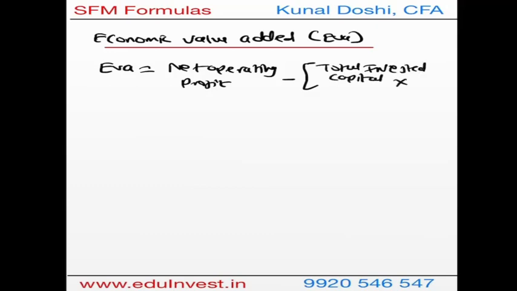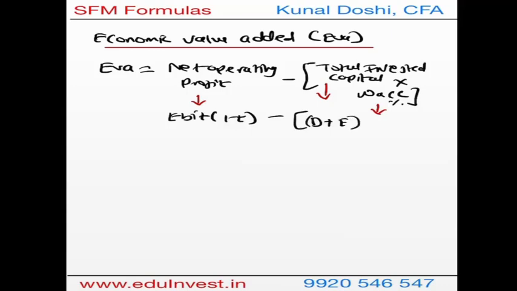And what is the cost? That is nothing but weighted average cost of capital, which is in percentage. Total invested capital can be debt plus equity times the WACC percentage, which will be given, or you may have to calculate, and this will give you EVA. Remember, EVA is the maximum value that the company can distribute for dividends.